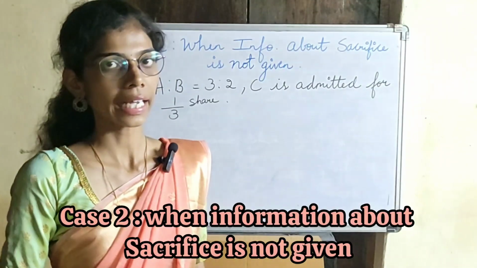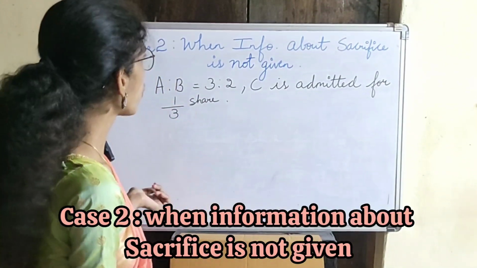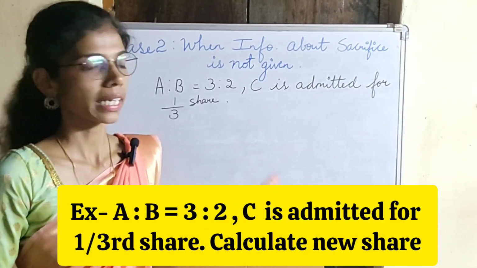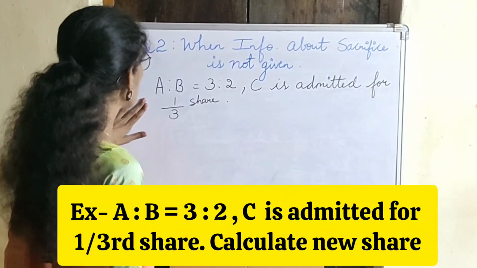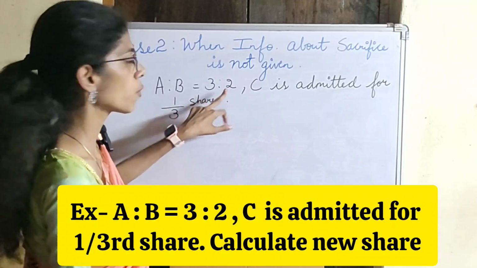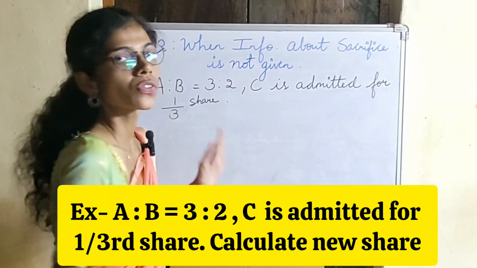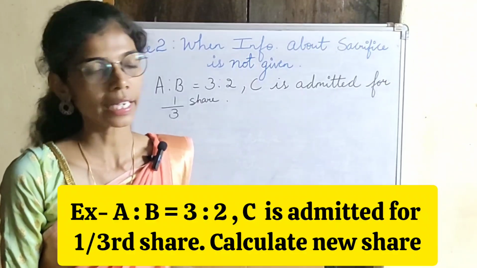Next is case 2, that is when information about sacrifice is not given. Let us understand this with an example. Suppose there are two partners A and B, their share was 3:2 and C is admitted for 1/3 share. In this case, how will the new share be calculated?